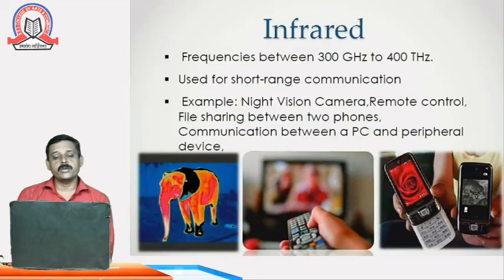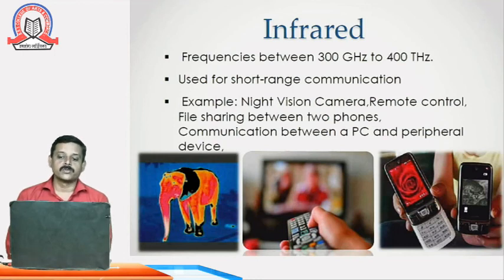Next we have infrared signals. These are basically used for frequencies from 300 gigahertz to 400 terahertz. Basically these signals are used for short distances. These signals may be affected by obstacles, so there should not be any obstacle. For example, the night vision camera, a remote control, or a file sharing system between two phones through infrared: this kind of communication system can use the infrared signal for successful data transmission.